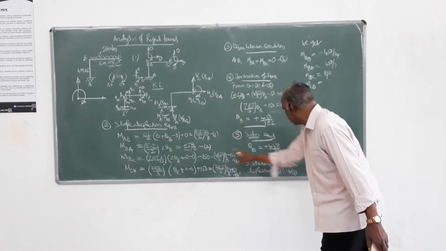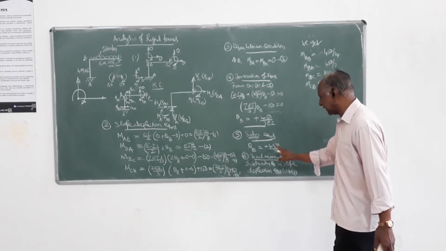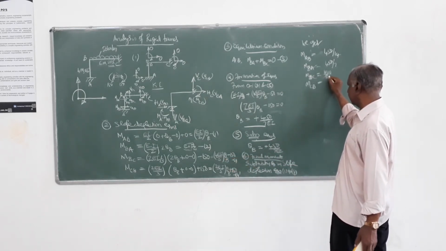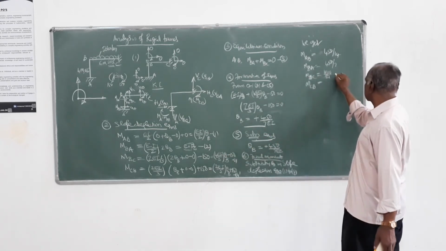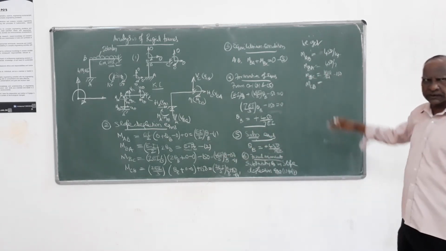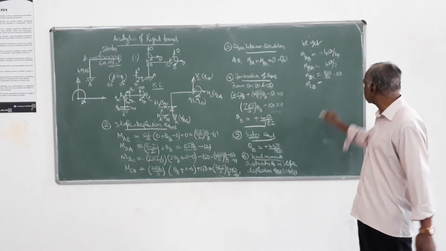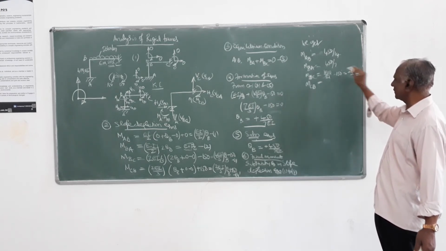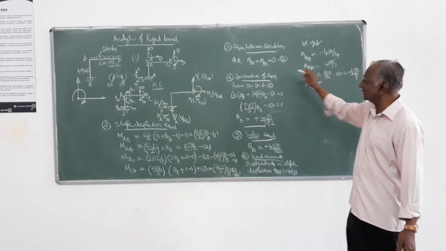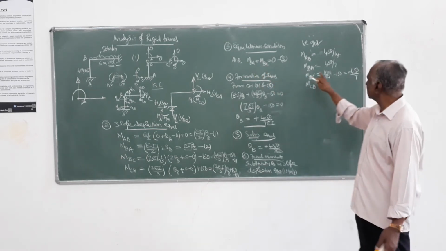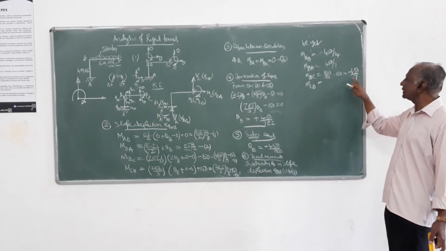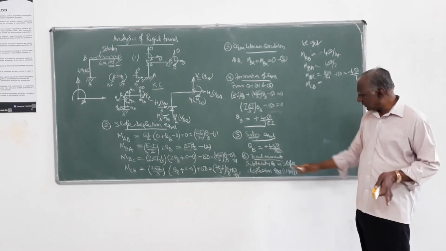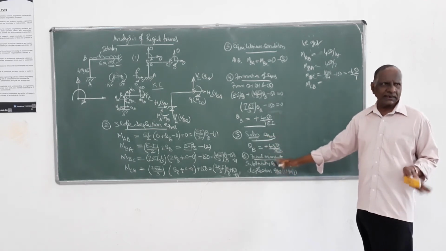4 into 450. That is 1800 divided by 3 into 7. That is 21. That is this minus 150. So I can simplify that. Then plus minus 450 by 7. It has to be minus 450 by 7 because MBA plus MBC has to be 0. Here MBA is 450 by 7, here it is minus 450 by 7, it has to be 0. That's a check for you, whether you have solved the equations correctly or not.